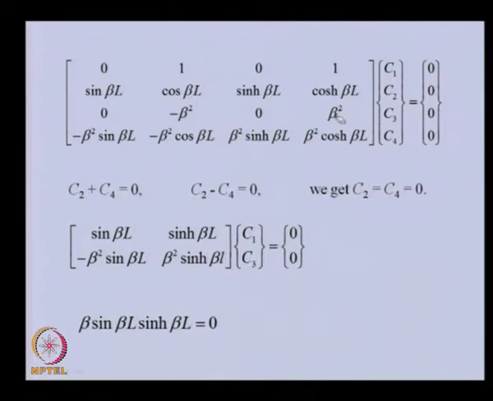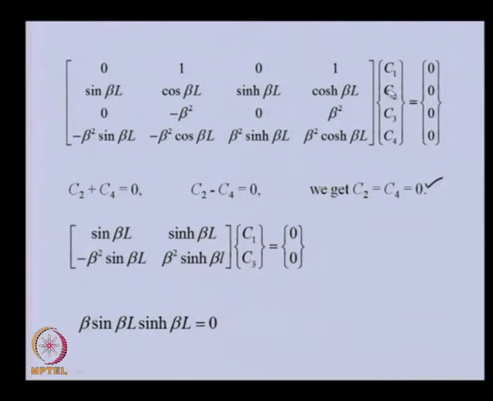known quantities are here. And we have seen that from the first equation and third equation we got this, and from these two we can see that these two conditions are only possible when both C2 and C4 are 0. So, if both C2 and C4 are 0, if we put this here, this equal to 0.